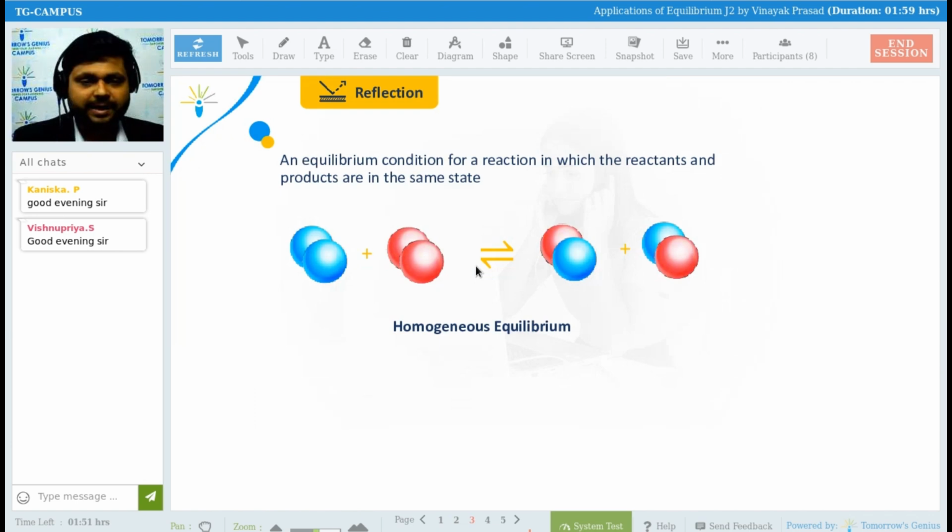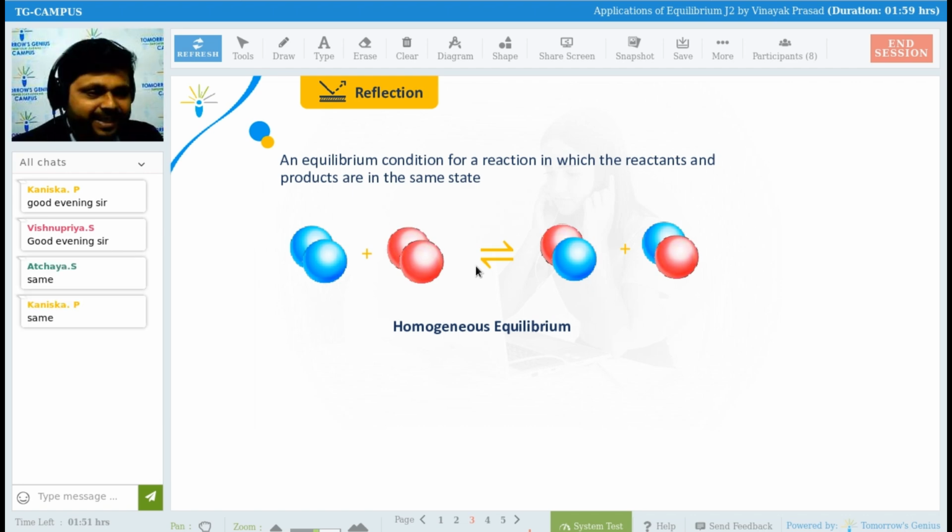So chemical equilibrium, guys. We have seen so many things. Today we are going to start with homogeneous equilibrium and heterogeneous equilibrium, right? So what is the meaning of homogeneous? Homo means what? What will be the meaning of homogeneous?